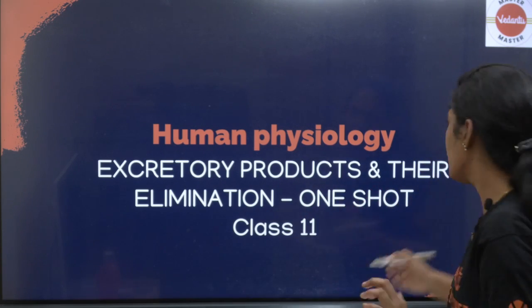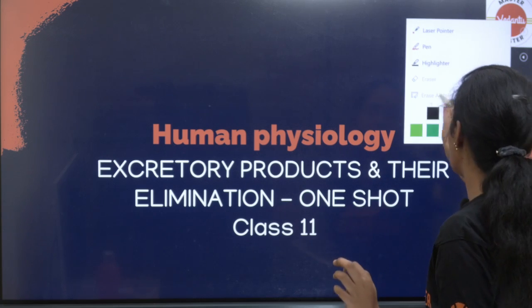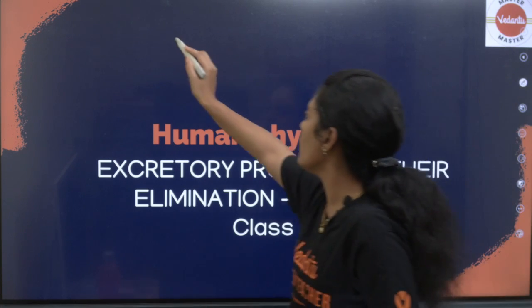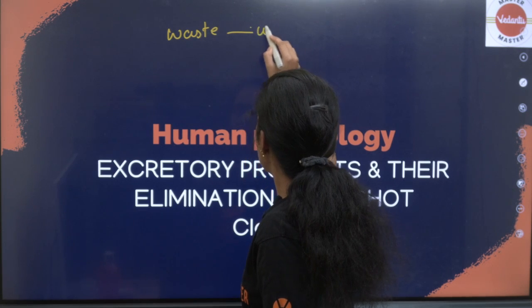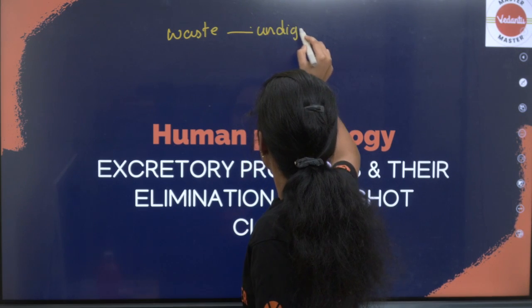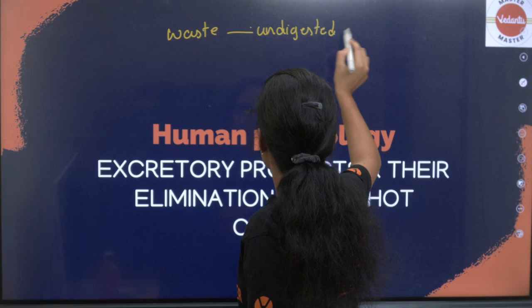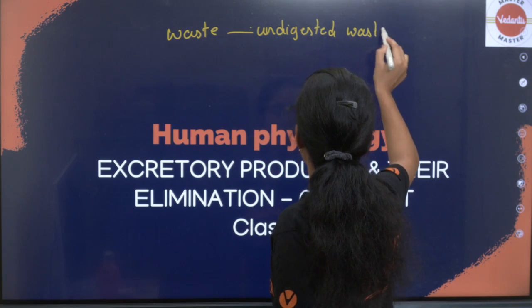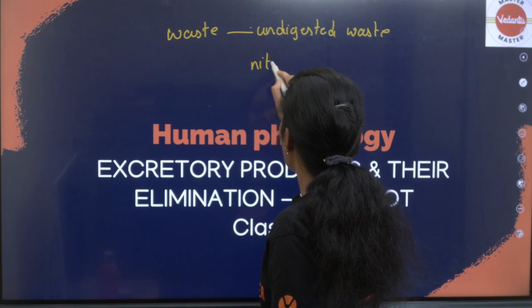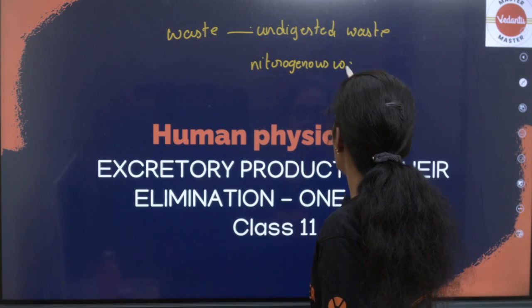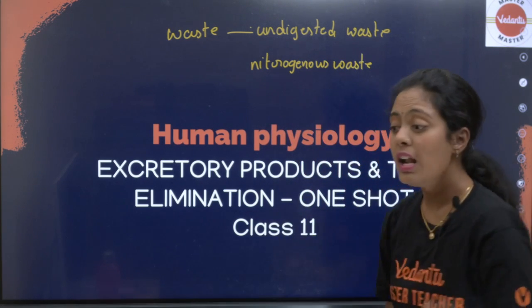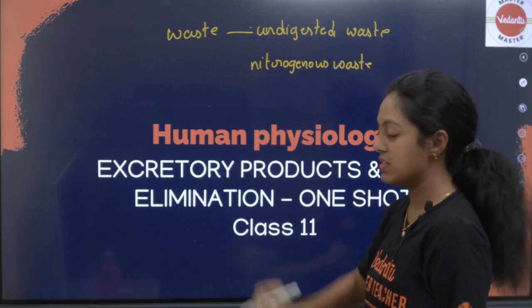Okay, first, there are two kinds of waste, pasangala. We have two kinds of waste. One is your undigested food, undigested waste. The other one is your nitrogenous waste. Okay, so this nitrogenous waste is what we call metabolic waste.